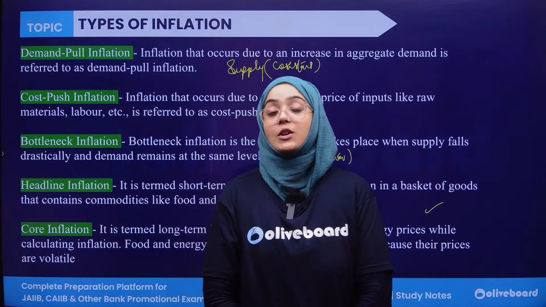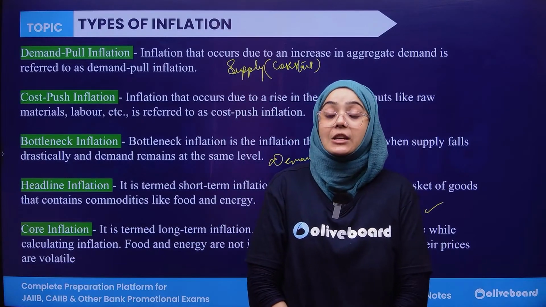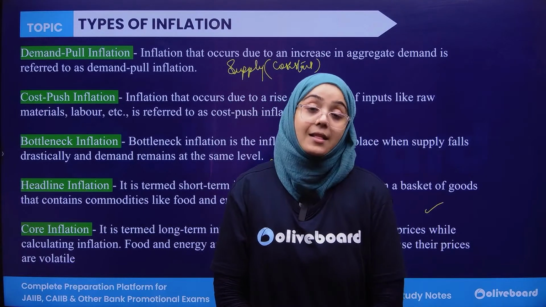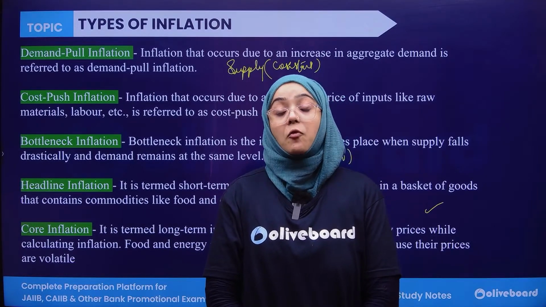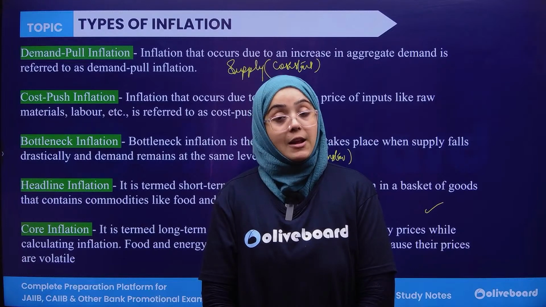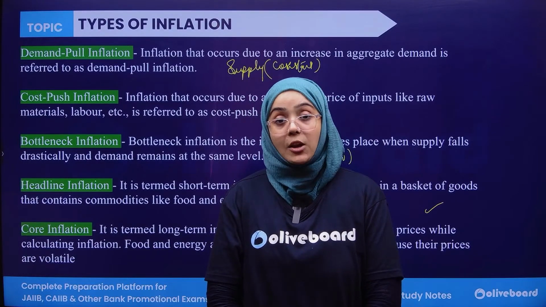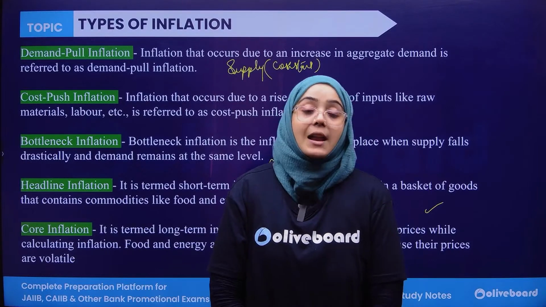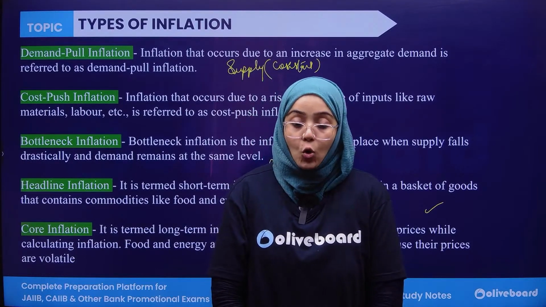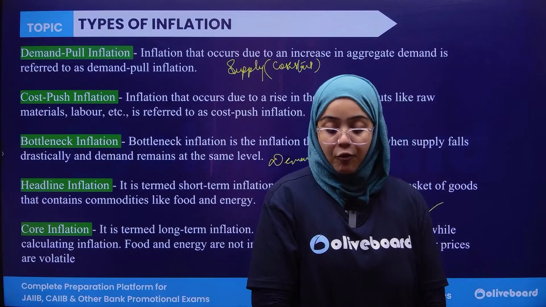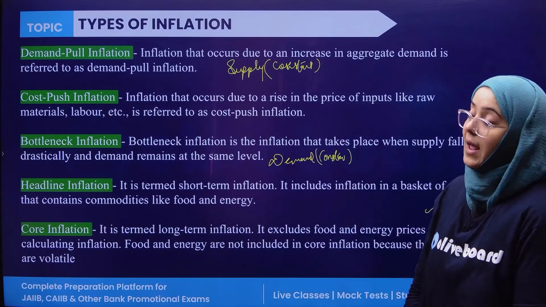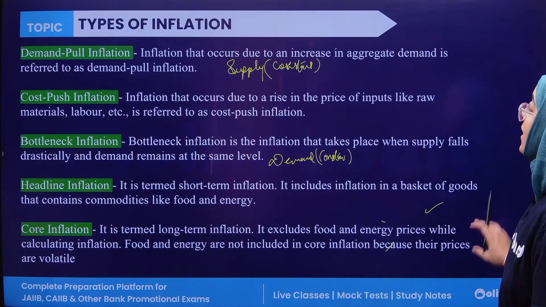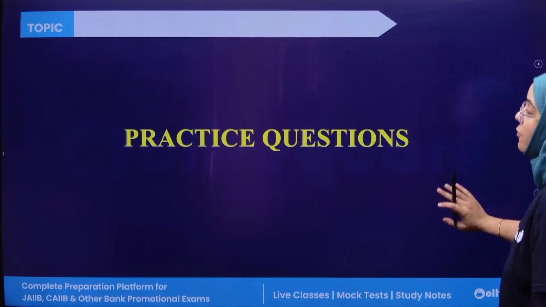In headline inflation, inflation is calculated for a shorter period of time, and each and everything is included for the calculation of inflation. Whereas in core inflation, inflation is calculated for a very long period of time, and then obviously the prices which fluctuate widely, like food and energy, are excluded from calculating the inflation. Then it is known as core inflation. Clear? Done, guys? So this is the chapter overview.